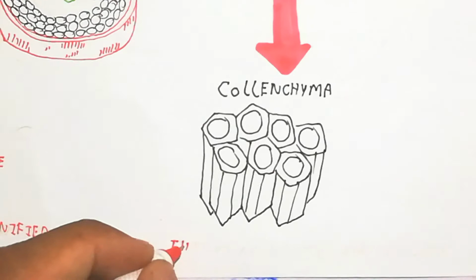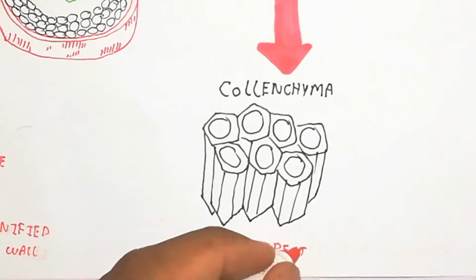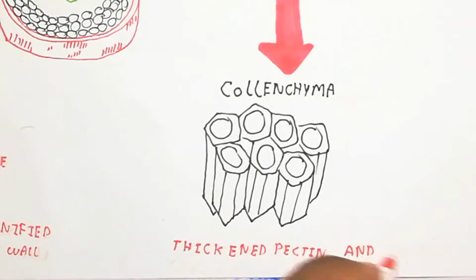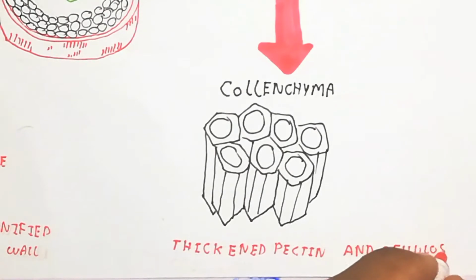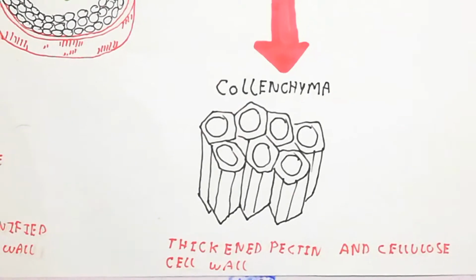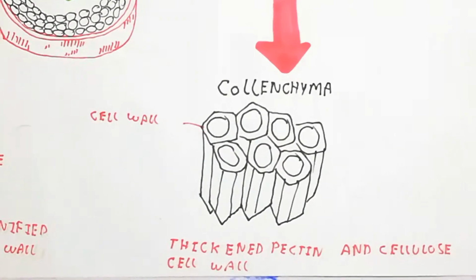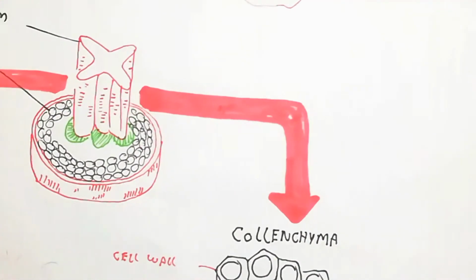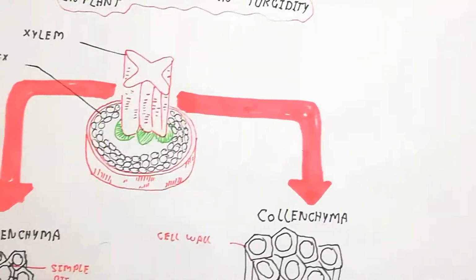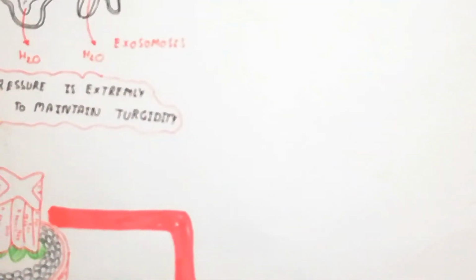There is a thickened pectin and cellulose cell wall, which gives the strength and rigidity of the plant. So the xylem and cortex are made up of sclerenchyma and collenchyma cells.